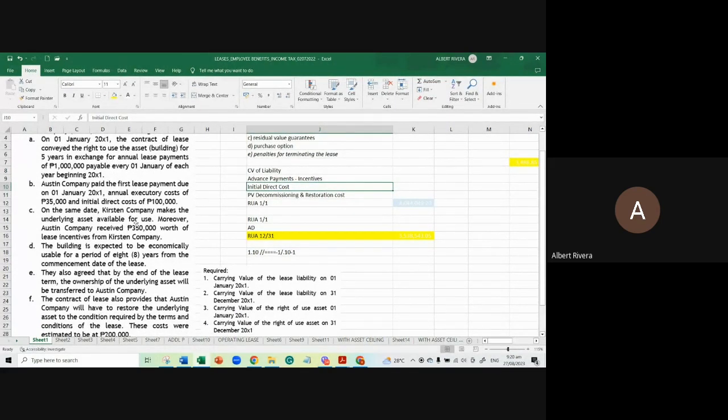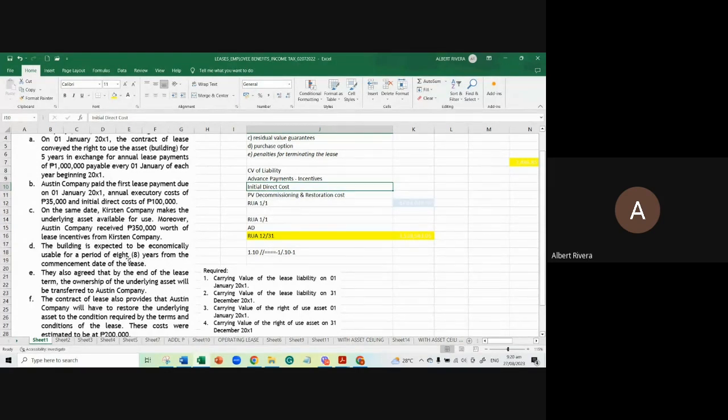On the same date, Kirsten Company makes the underlying asset available for use. This is the date wherein pwede mo nang gamitin. This is now the commencement of the lease. Moreover, Austin Company received 350,000 pesos worth of lease incentive from Kirsten Company. So this 350,000 is your lease incentive, and that lease incentive is a reduction in computing for the right of use asset. Then we have letter D.